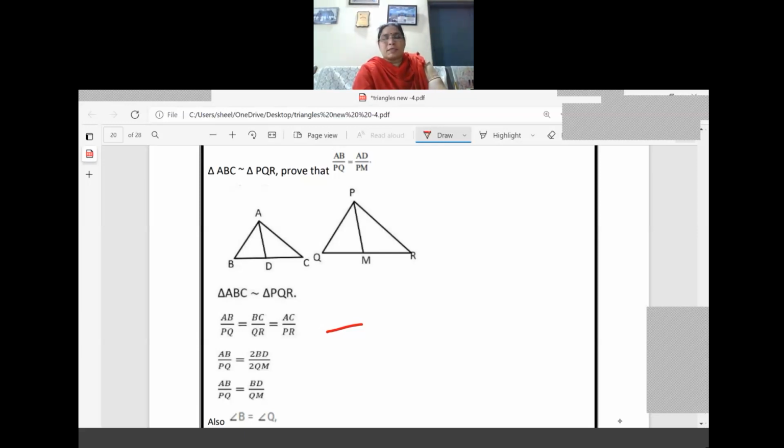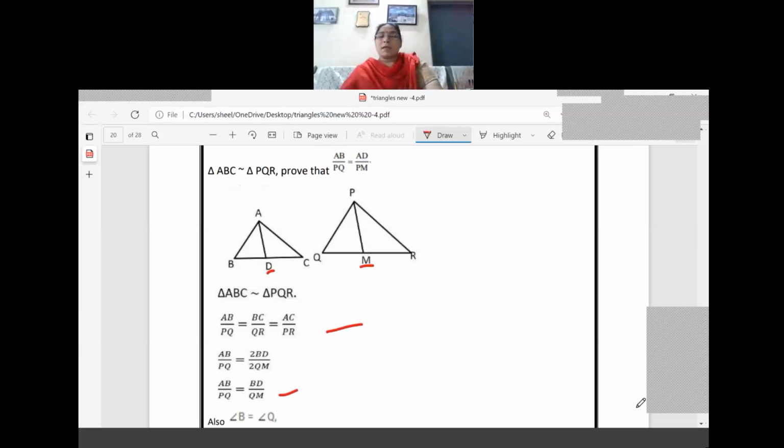Now what can we write there? Instead of BC, we are making it 2BD. In the previous similar question we divided by 2, isn't it? Then we brought it. Now we are multiplying because we are taking the length of BC. So BC is equivalent to 2BD and QR is equivalent to 2QM. You don't have any doubt, I think. It is the median property only. D as well as M are midpoints. The length of BC means BD plus DC, so it is 2 times BD. Similarly, QR means 2 times QM. So the 2 will get cancelled. Naturally, what are you getting back? BD by QM. So we got AB by PQ and we got BD by QM.